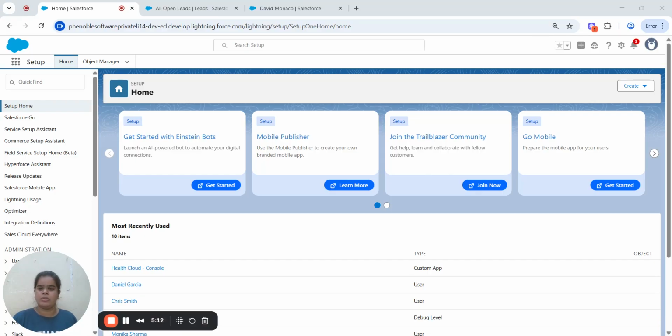Let's talk about some real life examples. Suppose in New Zealand, a patient has a unique ID that is linked to all their medical records. Health Cloud helps manage this data securely.